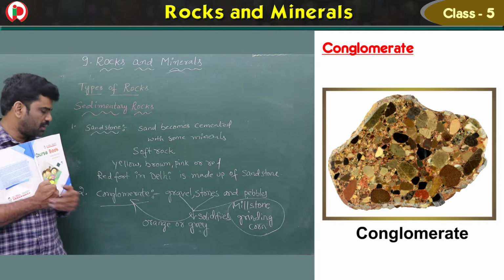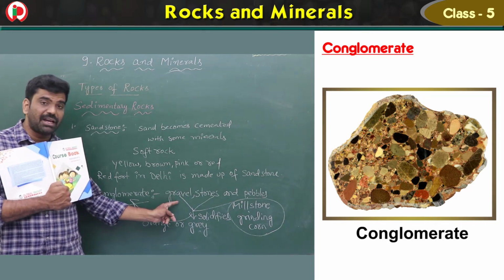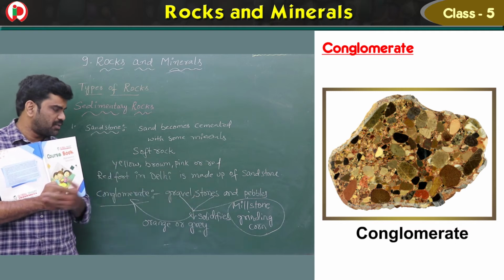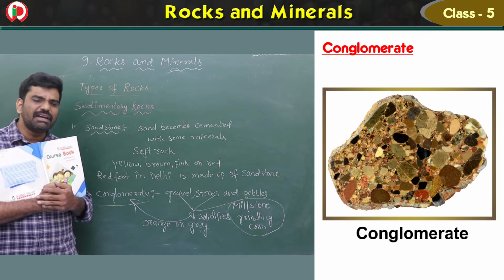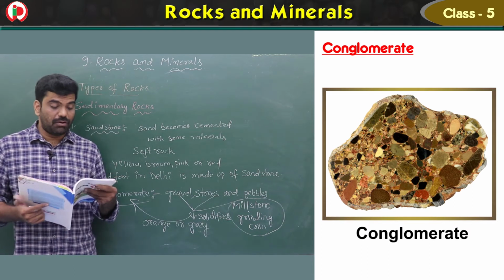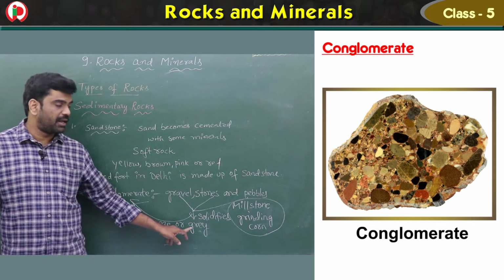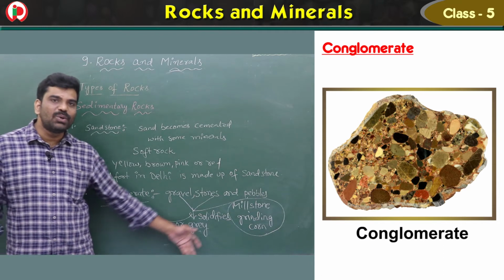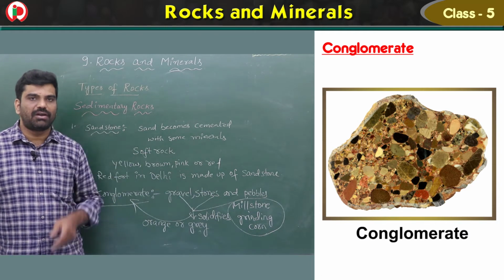Which one? Conglomerate. So conglomerate is made up of gravel, stones and pebbles. These three solidify and give an uneven shaped rock, which is called conglomerate. What is the color, children? Orange or grey in color. What is the use? Once it was used as a millstone for grinding corn.